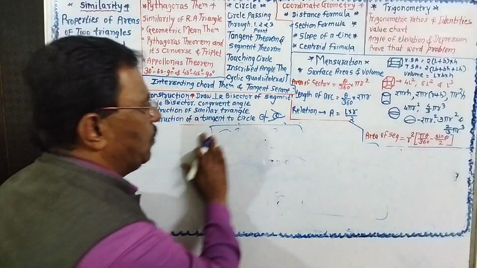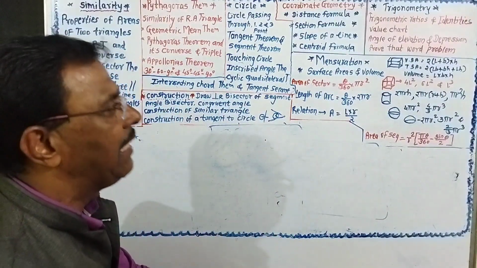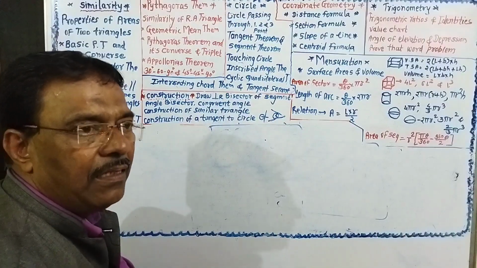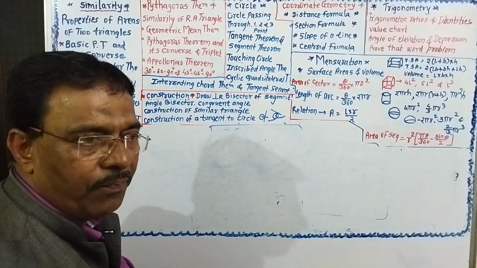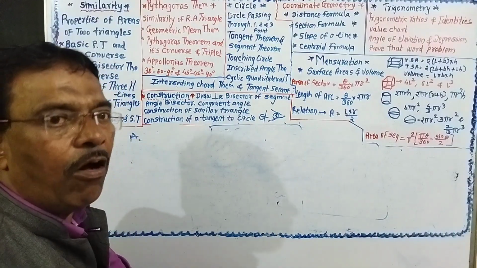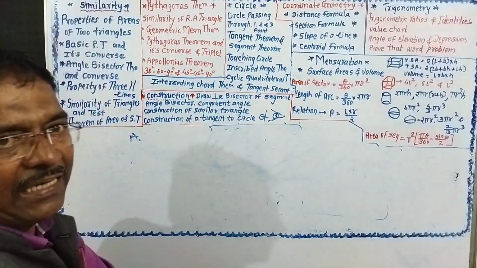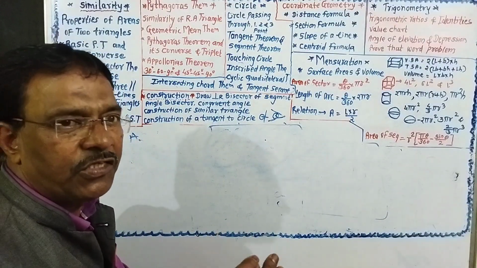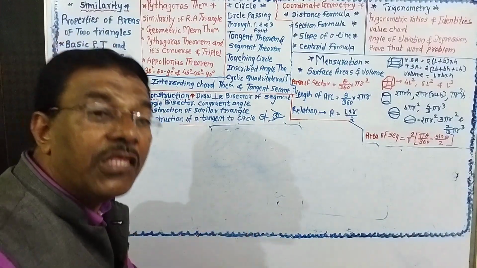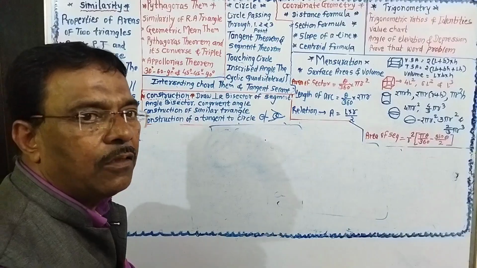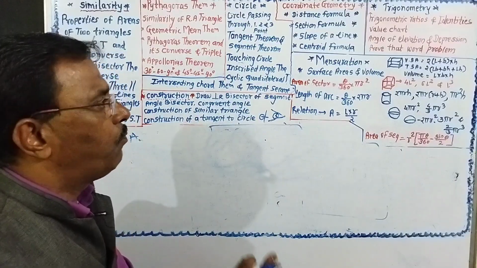Then you must know angle of elevation and angle of depression. Depending on that, there will be word problems. You must see all the word problems on trigonometry. Now the last chapter is mensuration. In mensuration, you must know what is the surface area and what is the volume. And you must know all the formulas.